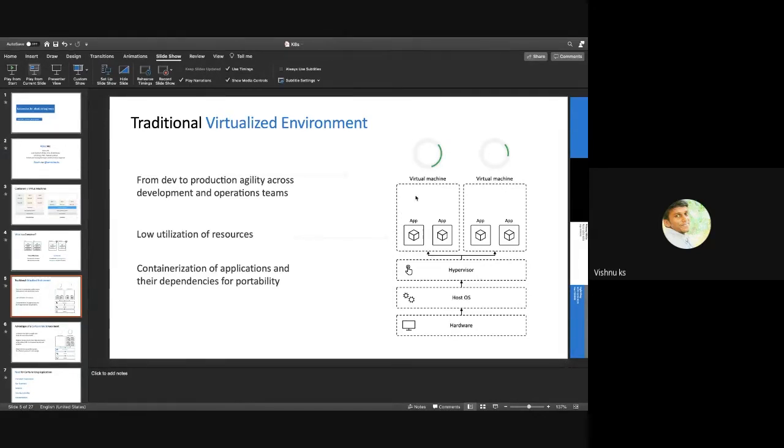And on top of that, we will be building virtual machines. In each virtual machine there will be a different OS, which I haven't put over here. Instead, I just keep the application over here. So if you look, I have deployed two applications onto this virtual machine and two applications onto this virtual machine.